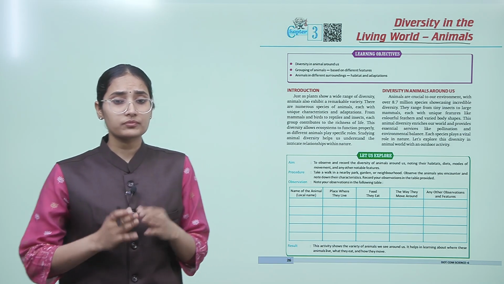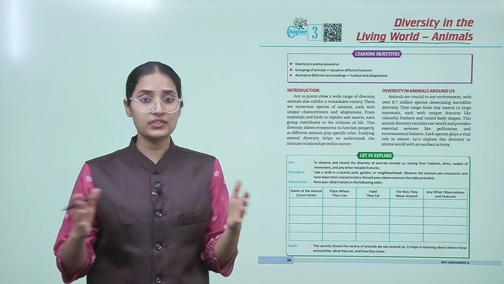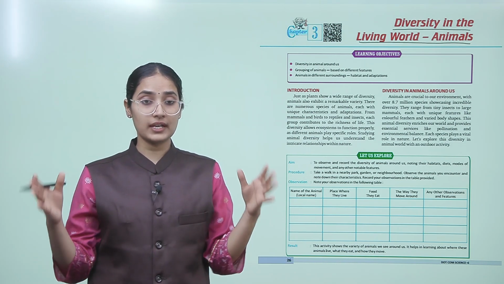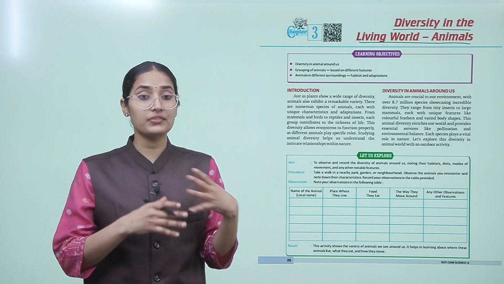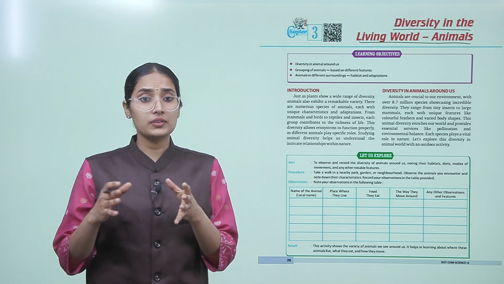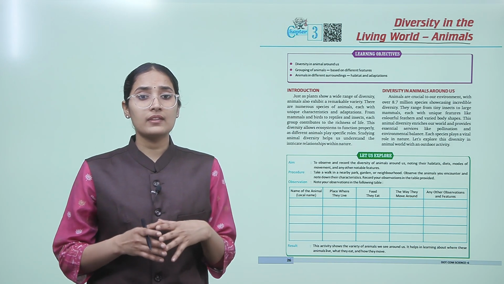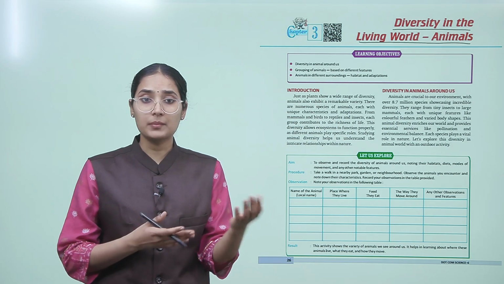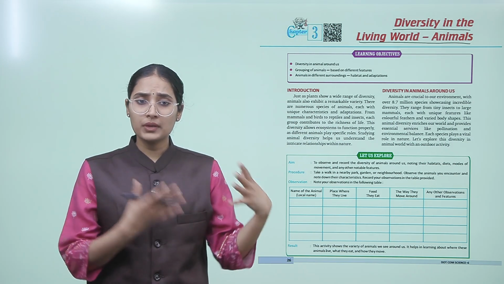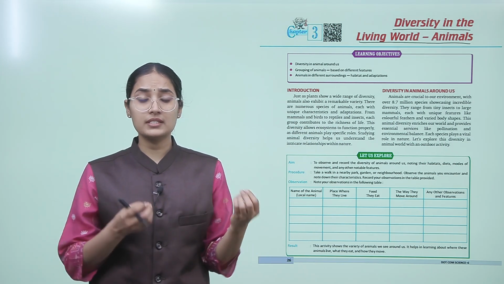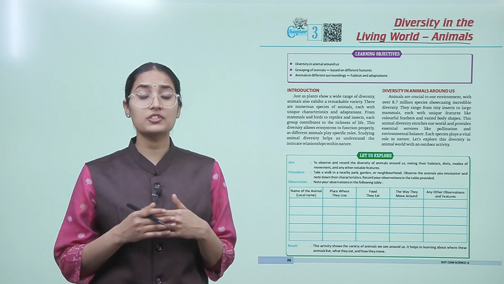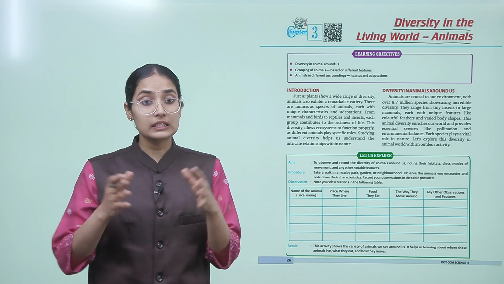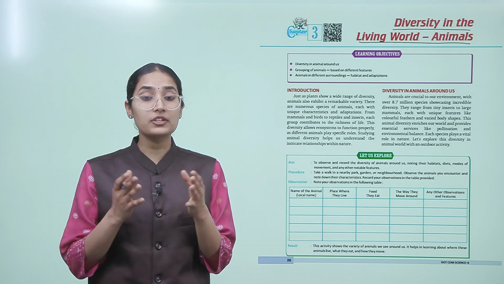So children, just like plants have a lot of diversity, animals also have a similar range of diversity, right? They are also of very different kinds. They have different species and they get adapted according to their habitat and environment. There are so many mammals, birds, reptiles, insects, and they differ with respect to their size and many other features, and all this contributes to the richness of life.